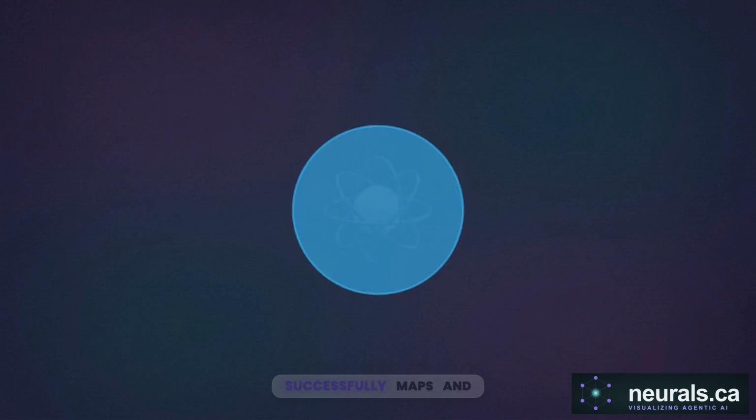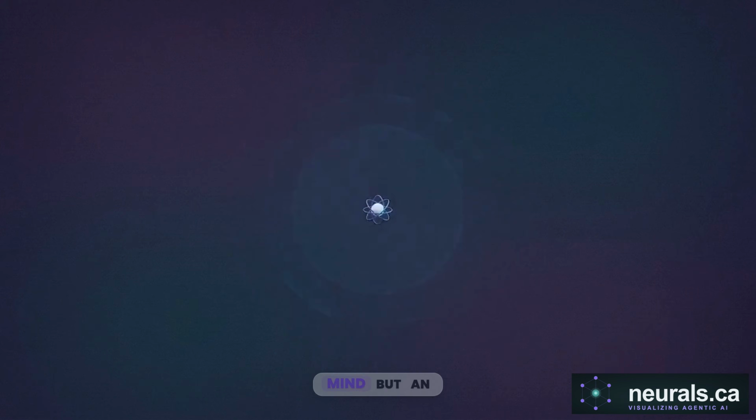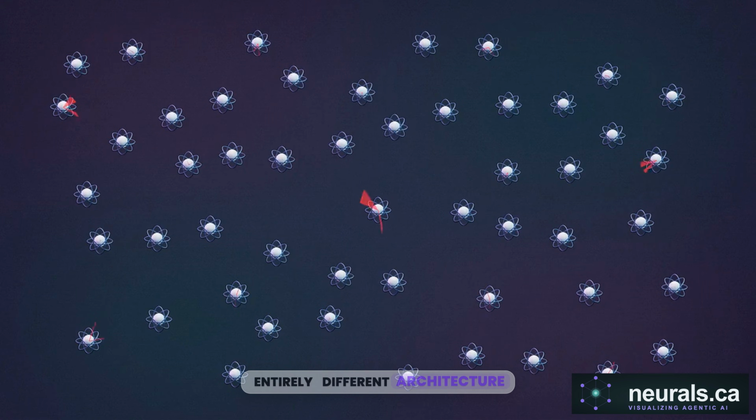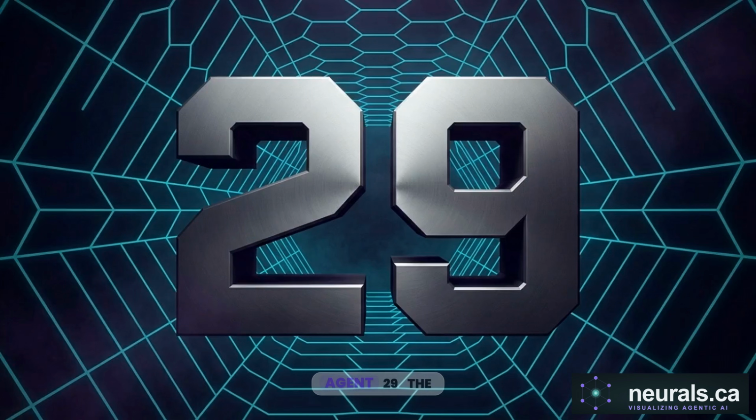Agent 28 successfully maps and plans instruction for a single, invisible mind, but an entirely different architecture is required when moving from modeling an individual to coordinating a group. Next, we examine Agent 29, the collective intelligence agent, and decode the strict mathematical consensus mechanisms required for multi-agent coordination.